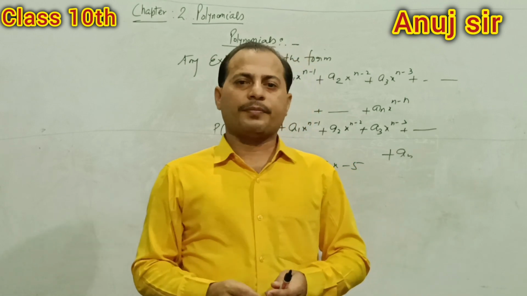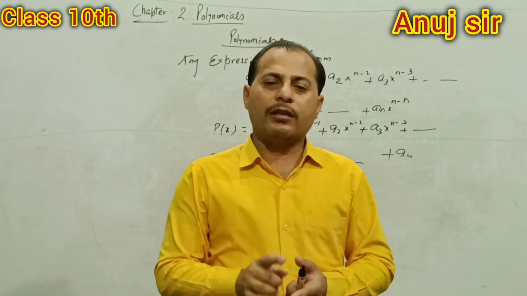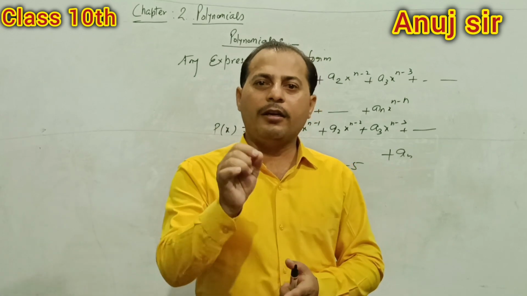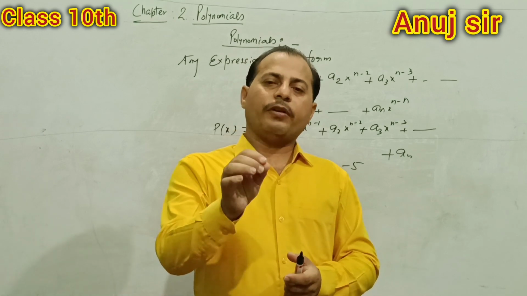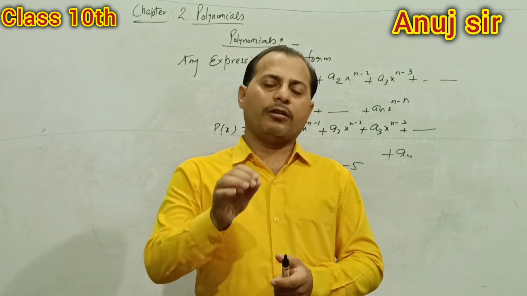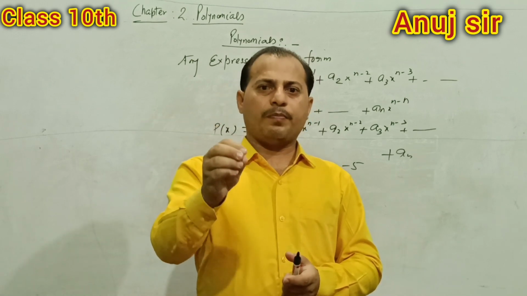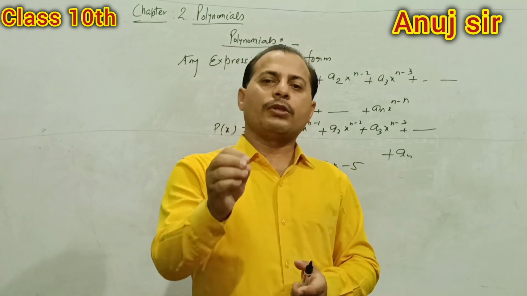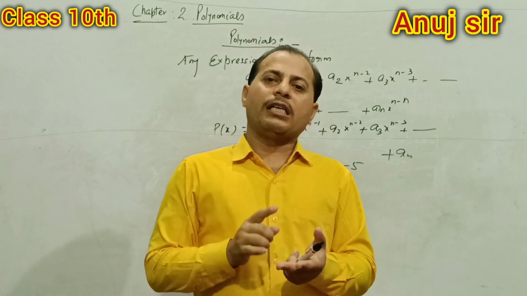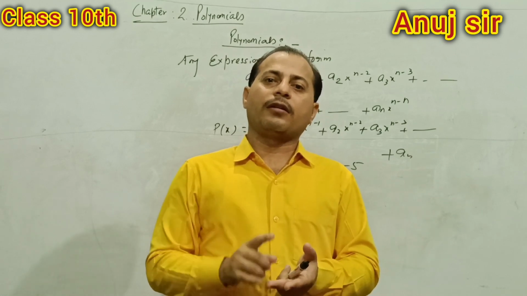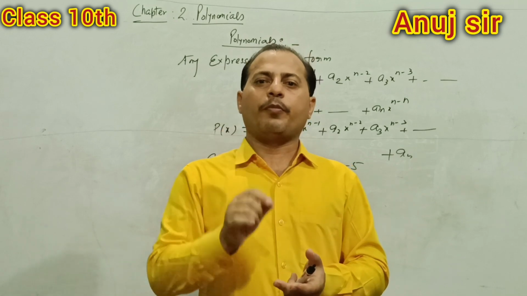If the highest exponent is 1, in this situation the name of the polynomial will be linear polynomial. Understand, students? If the highest power is 2, it means the exponent is 2, then this is known as quadratic polynomial. If the highest power, that is the highest degree, is 3, then its name is cubic polynomial.